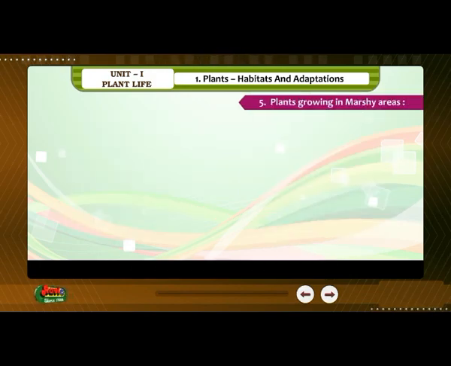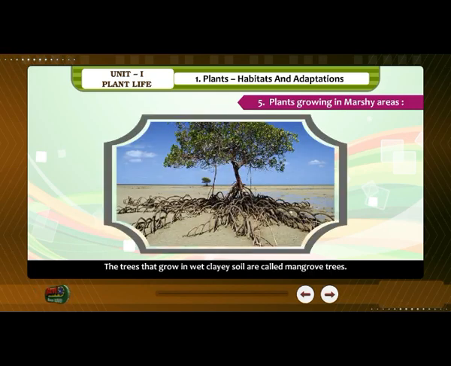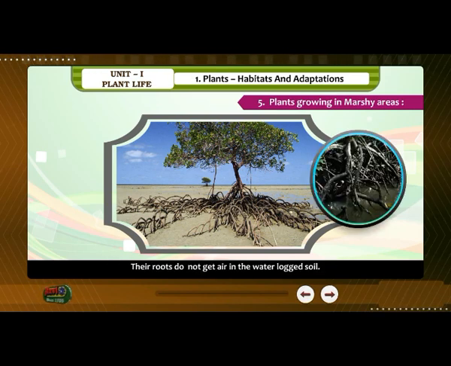5. Plants growing in marshy areas. The trees that grow in wet clay soil are called mangrove trees. Their roots do not get air in the waterlogged soil, so the roots grow above the ground.